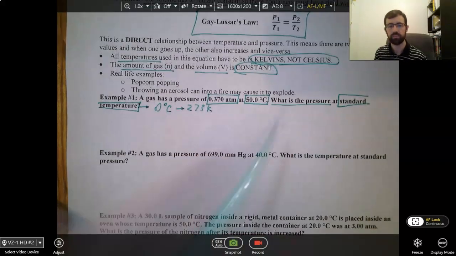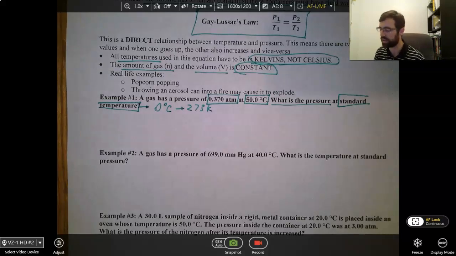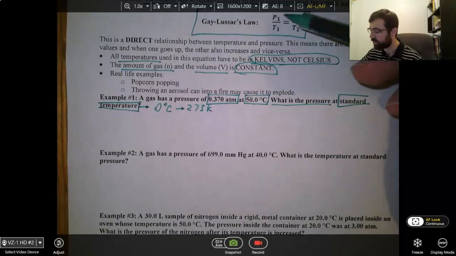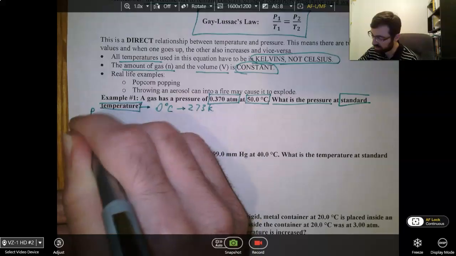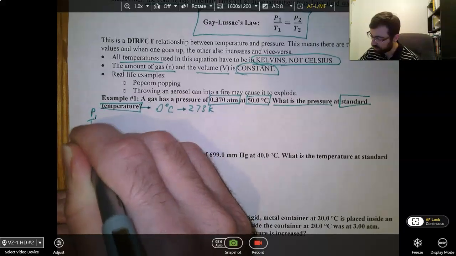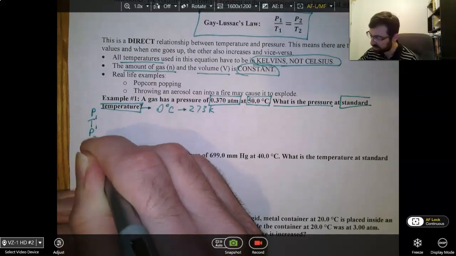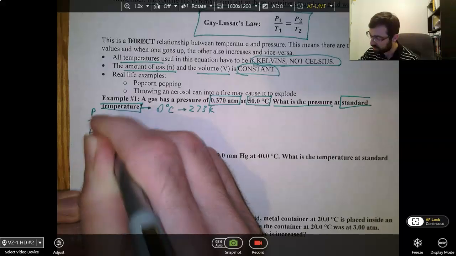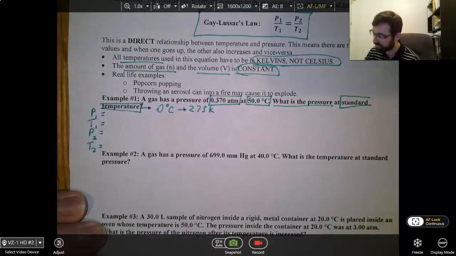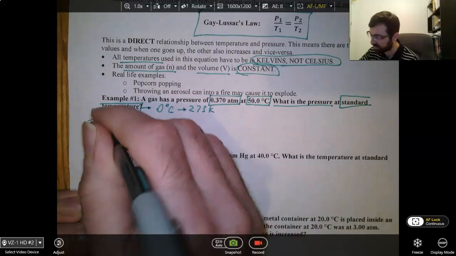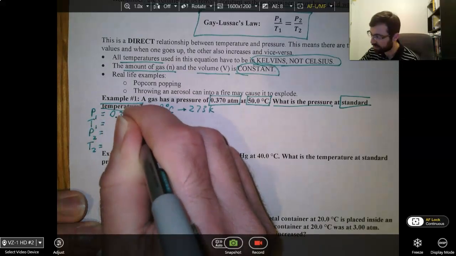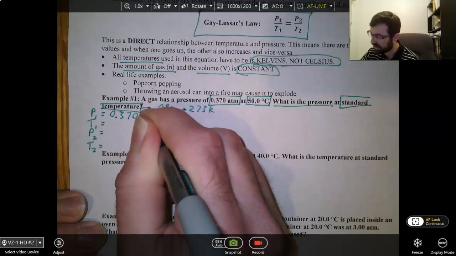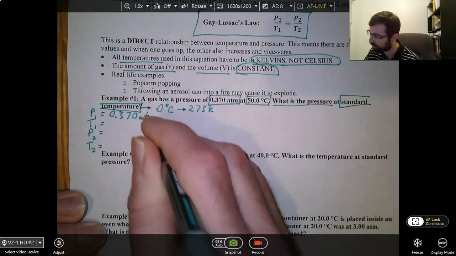Just don't forget that. So let's write down our variables. We've got 4 of them, P1, T1, P2, and T2. First pressure unit I see is atmospheres, 0.370 atm.